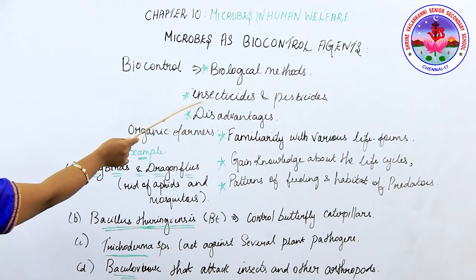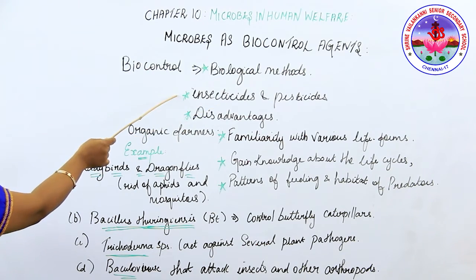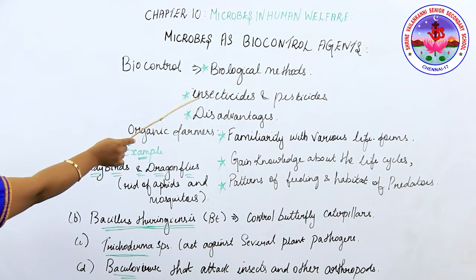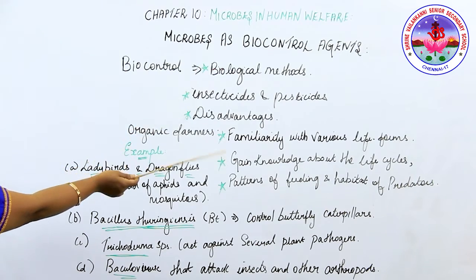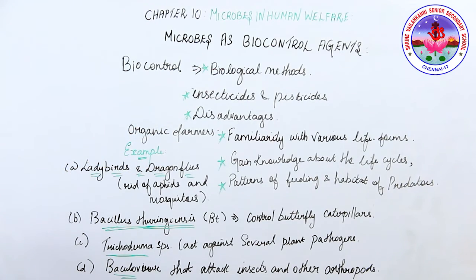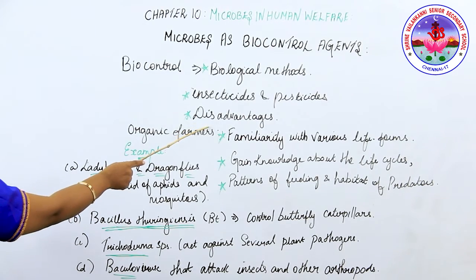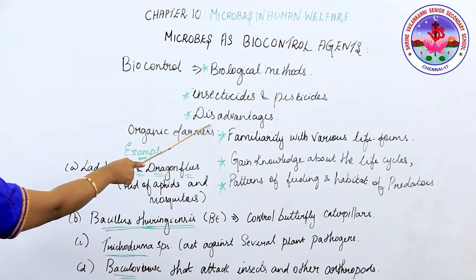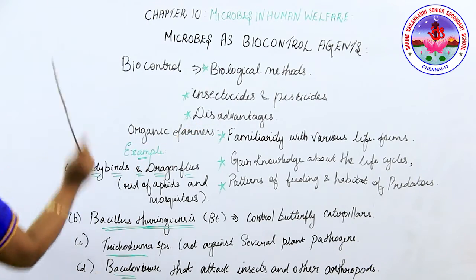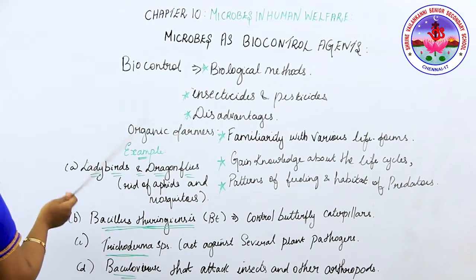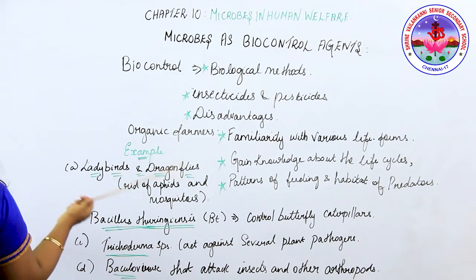Earlier, chemicals like insecticides and pesticides were used for pest control. But nowadays we use biological methods to control the pest. So what are the disadvantages of chemicals? When you're using chemicals, for example insecticides and pesticides, what will be the disadvantage?